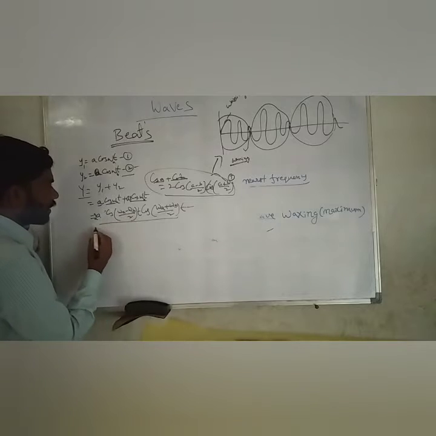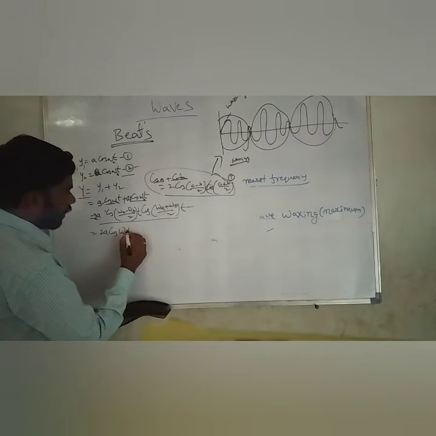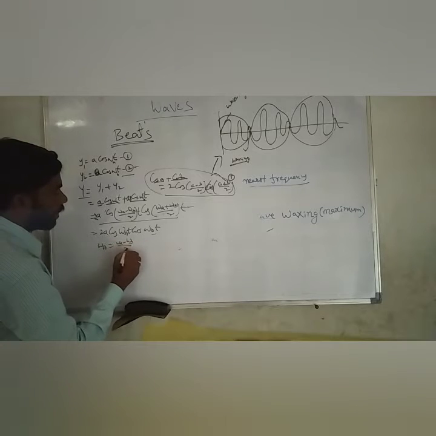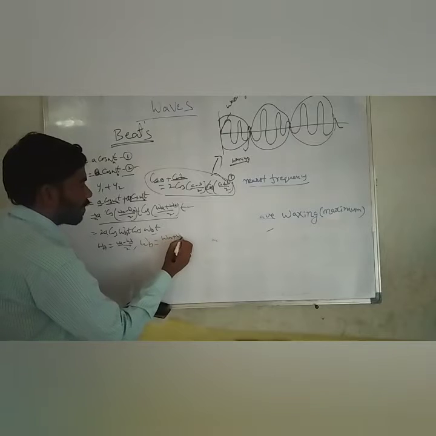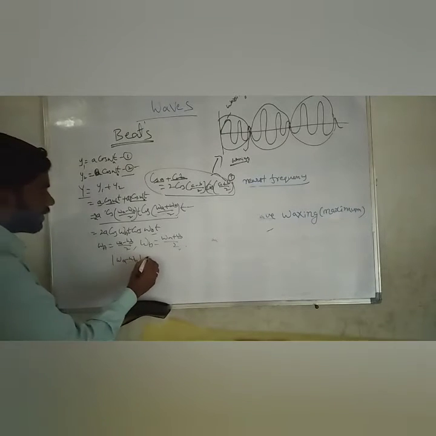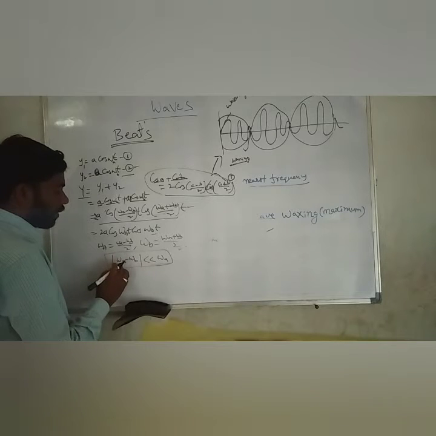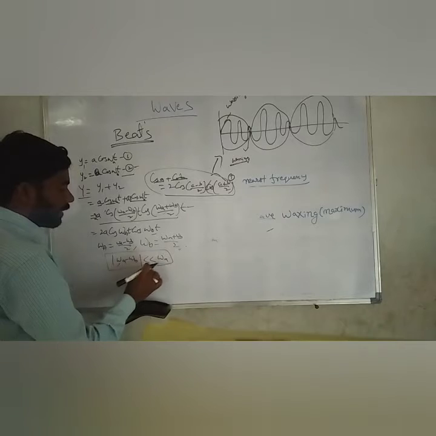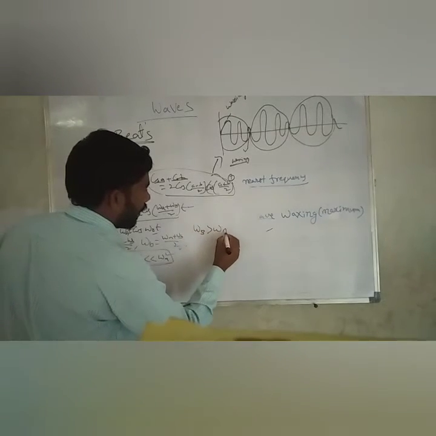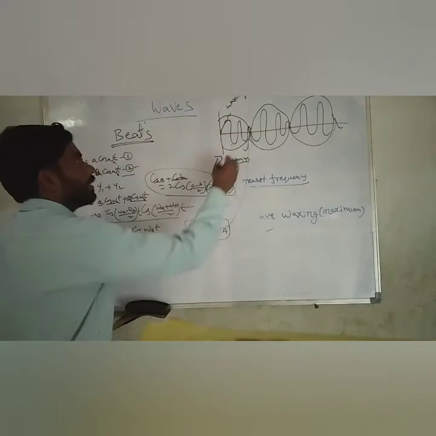We get 2A cos of capital omega A into t, times cos of capital omega B into t, taking capital omega A equal to (omega A minus omega B) by 2, and capital omega B equal to (omega A plus omega B) by 2. The magnitude of capital omega A is less than capital omega B, that is, omega A minus omega B by 2 is less than omega A plus omega B by 2.